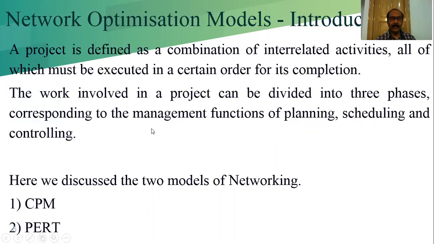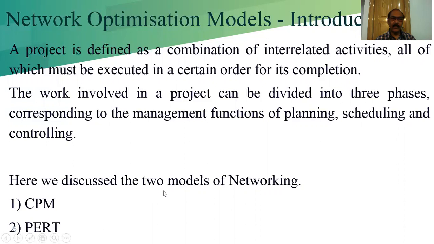Now we have to arrange them in a sequence, or in parallel, or concurrently, according to the activities, that is the pieces of the job. Then you have to make a schedule: which one to be first, which one to be next, which one to be done in parallel, that is known as concurrent, and which one to be done last. And controlling is, from time to time, you have to check what progress is going on. Three parts are there: planning, scheduling, and controlling.